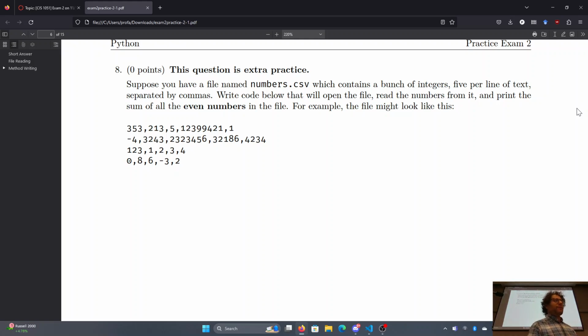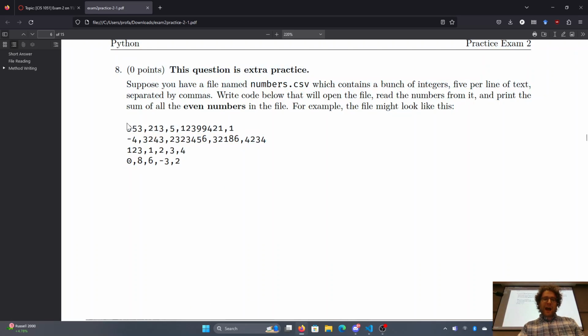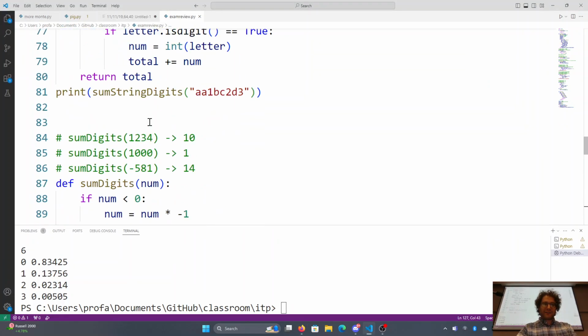For example, the file might look like this, right? And notice that there's 5 numbers per line. It will most likely be something else, but the reason I give you an example is so that you can use that example. And then here, I just simply quantify it by saying all the even numbers here. Now, again, what I don't want you to do is simply copy paste this into a list and hard code that in. That's defeating the point of the problem, which is, do you know how to read files?